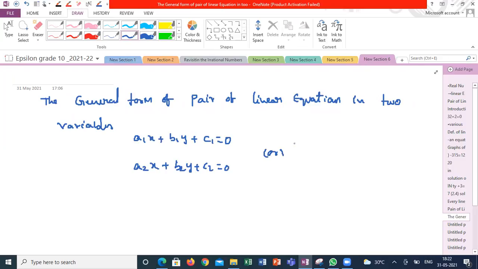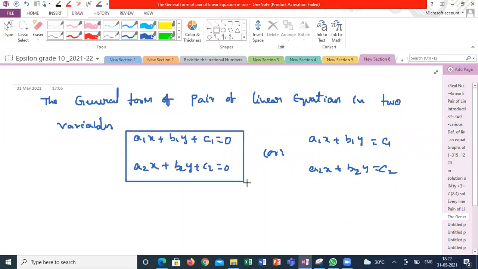Or for some students' convenience, they will write like this: A1x plus B1y is equal to C1, A2x plus B2y is equal to C2. Both are the same only. The only thing is you are taking the constant to the other side, but whatever the equations are in the box, that is the standard method. Got it?